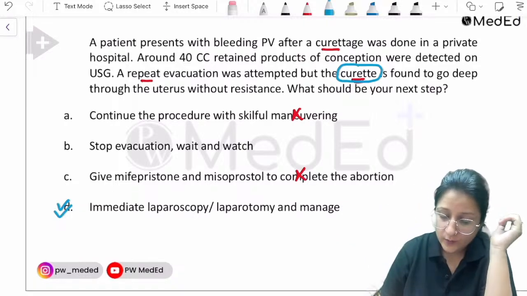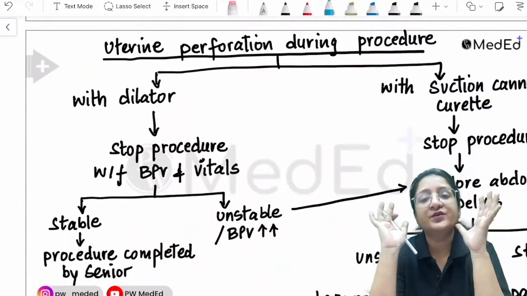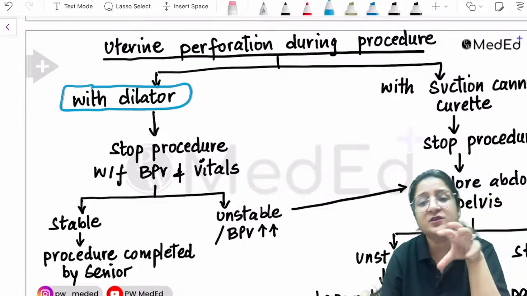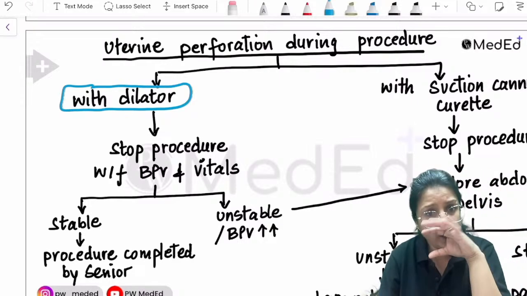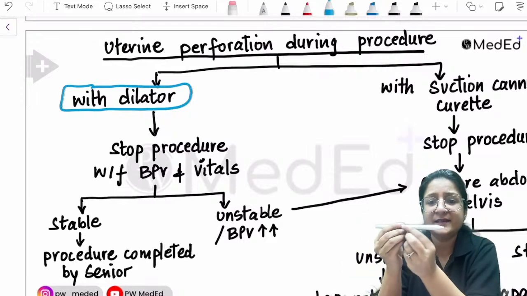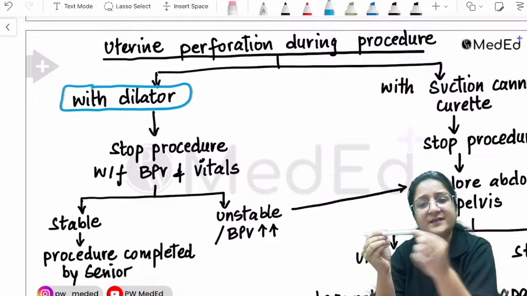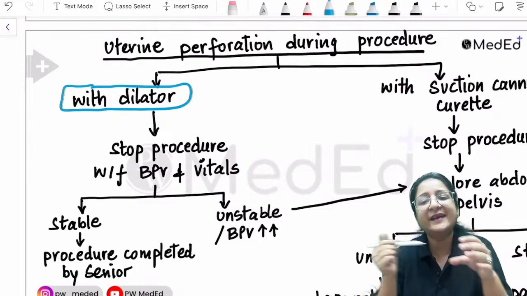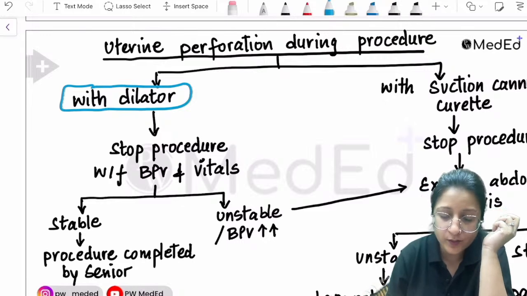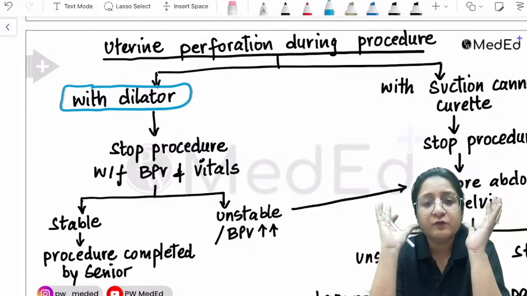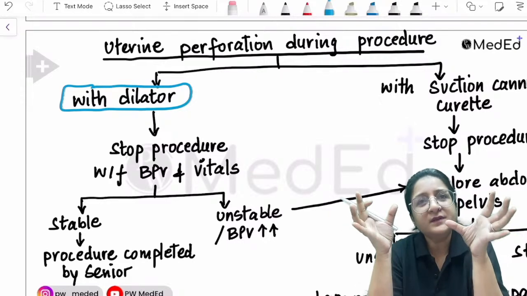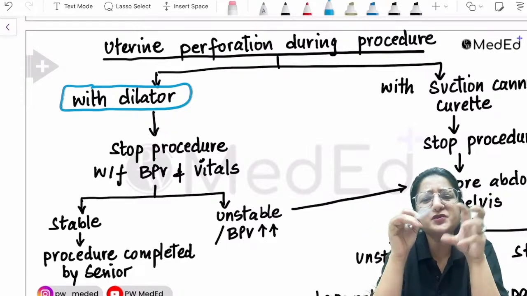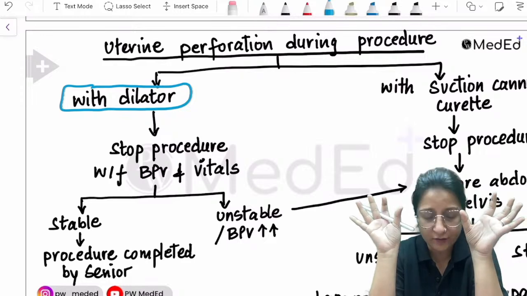Okay, so when we have perforated during the procedure, if we have perforated with a dilator, the dilator does not have any holes or anything, right? So this is my pen. The dilator is very thin, right? So even if you've perforated with a dilator, it's a very clean perforation most of the times. So we're going to stop the procedure. Watch for bleeding and vitals. Most of the times the bleeding will subside on its own, because it is going to be a small perforation, it is going to seal off.